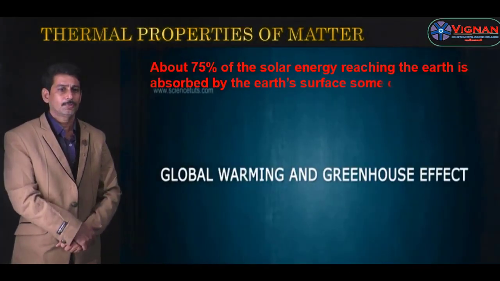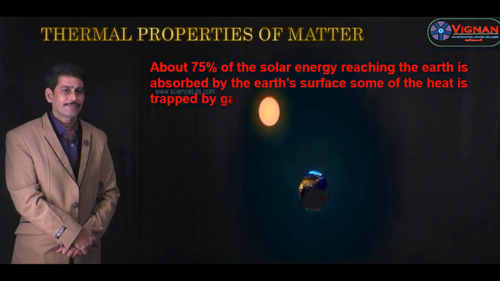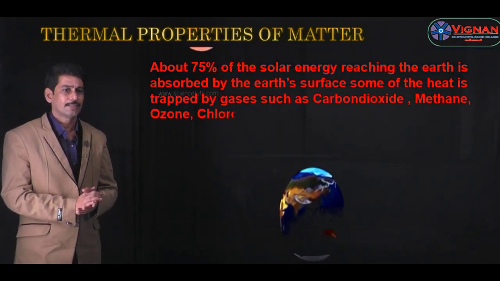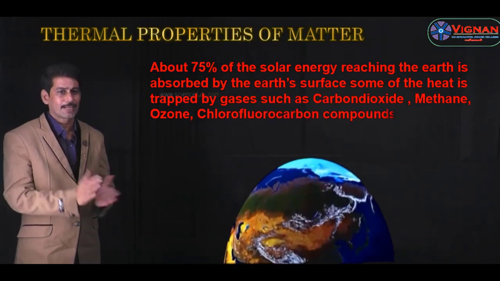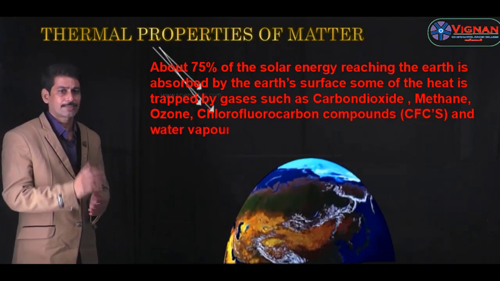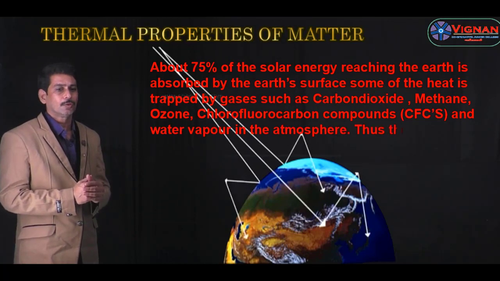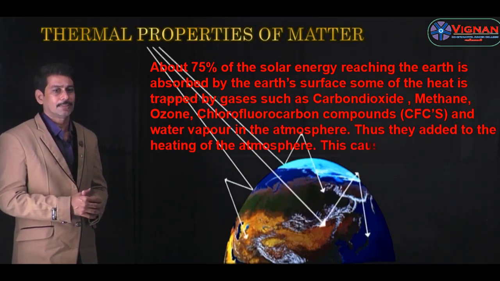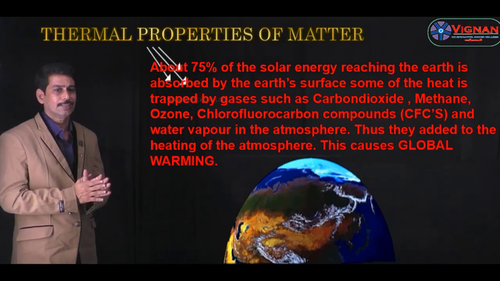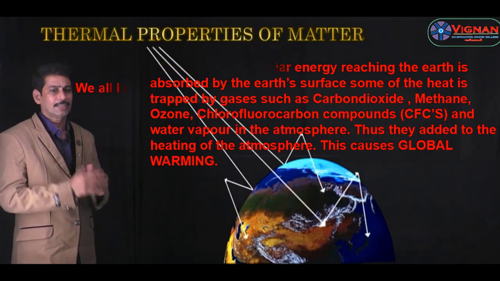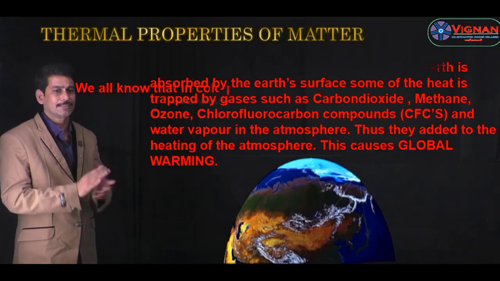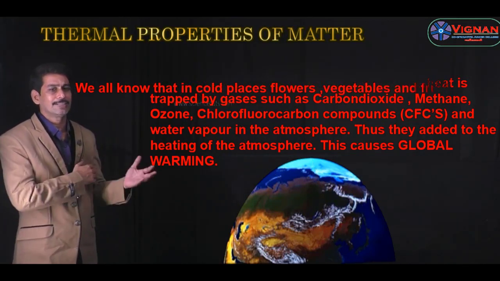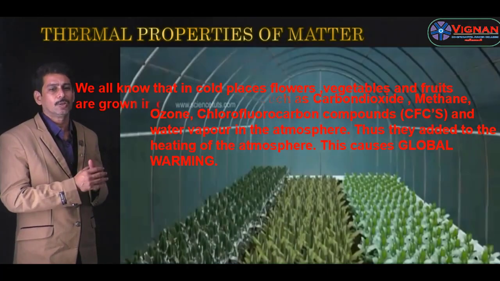Now let us see global warming and the greenhouse effect. About 75% of the solar energy reaching the earth is absorbed by the earth's surface. Some of the heat is trapped by gases such as carbon dioxide, methane, ozone, chlorofluorocarbon compounds (CFCs), and water vapor in the atmosphere. Thus, they add to the heating of the atmosphere. This causes global warming. Because of these gases, the temperature of the atmosphere increases, which is called global warming.